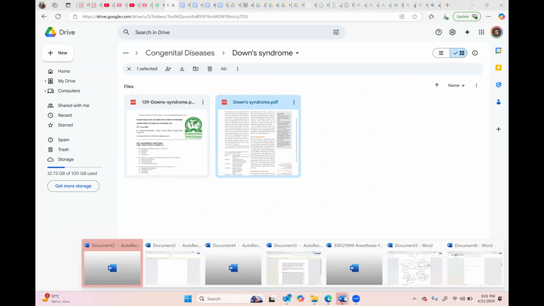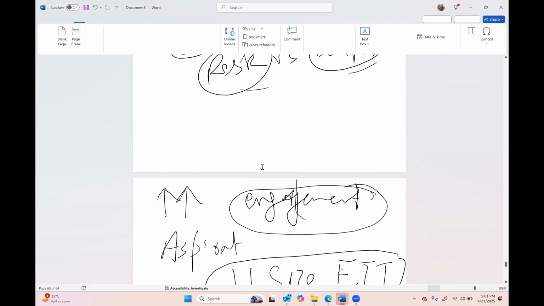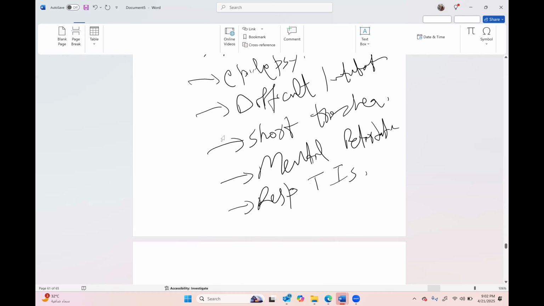And of course, we will have a few words about post-tonsillectomy bleed. Just a second. Because this patient is at risk of bleeding.